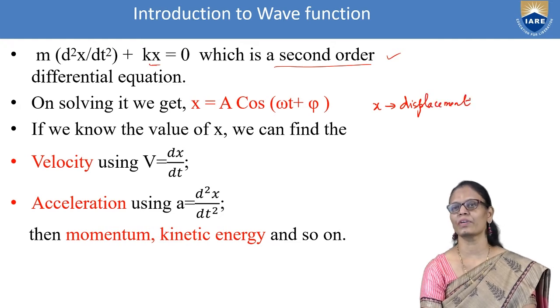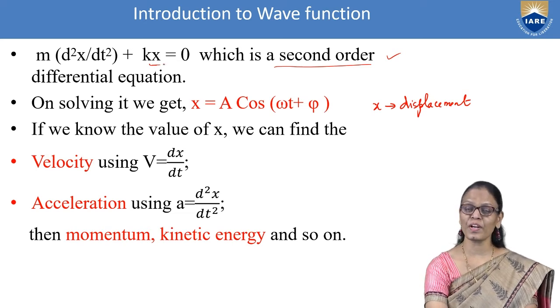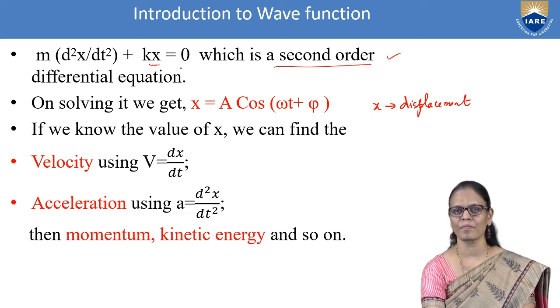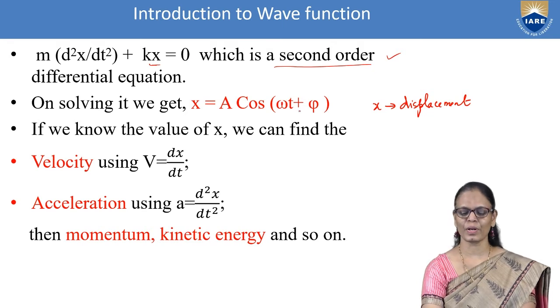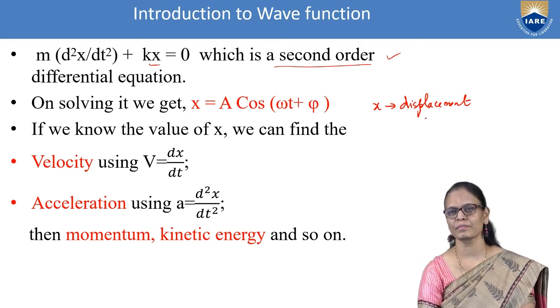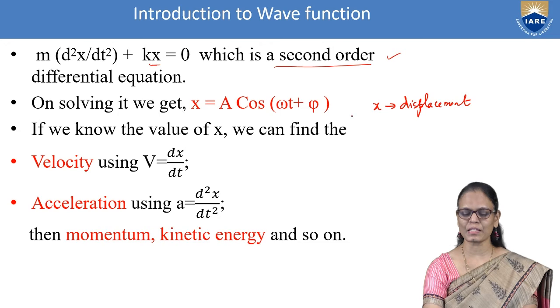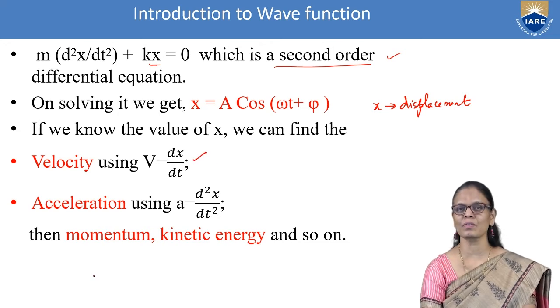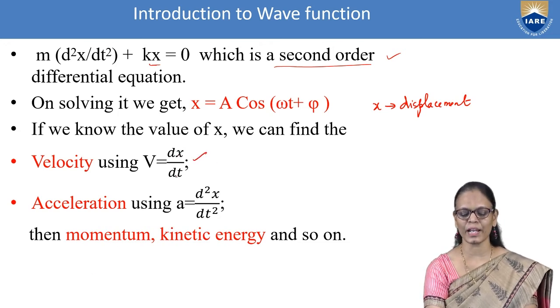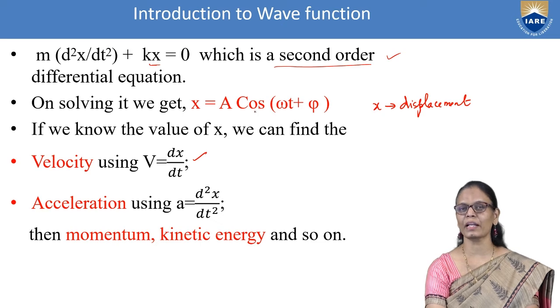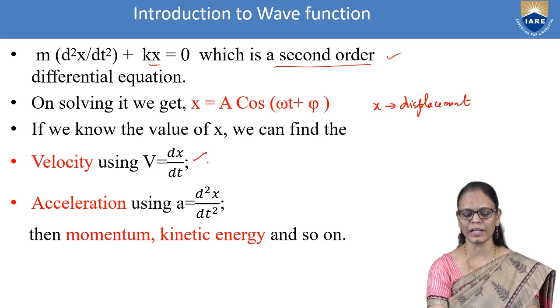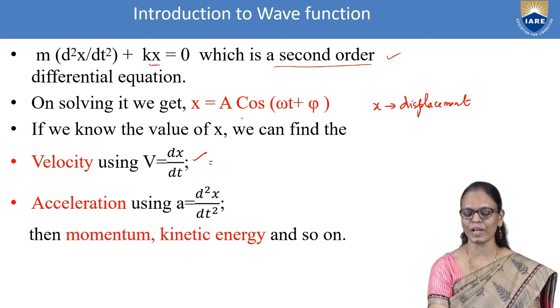So now it is the other way. We have derived the equation, but what I want to tell you is, if you have an equation, on solving the equation you can get the displacement. If you get the displacement, you can find the velocity also, because v is equal to dx by dt. You can take the derivative of this. How do you get the derivative? d by dt of x.